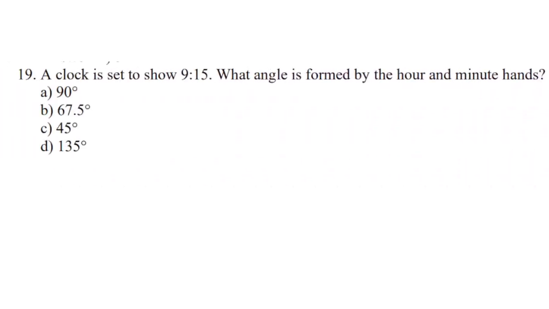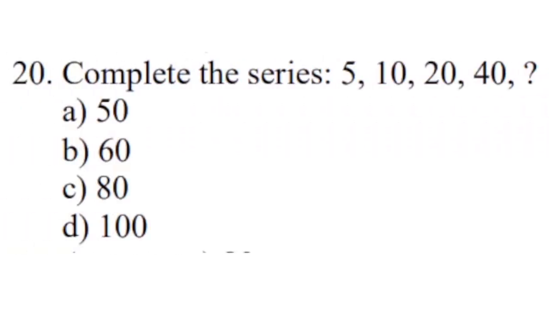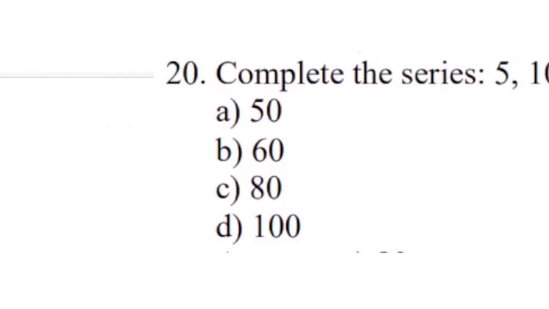Question number 19. A clock is set to show 9:15. What angle is formed by the hour and minute hands? Correct answer is option B, 67.5 degrees. Question number 20. Complete the series 5, 10, 20, 40. Correct answer is option C, 80.